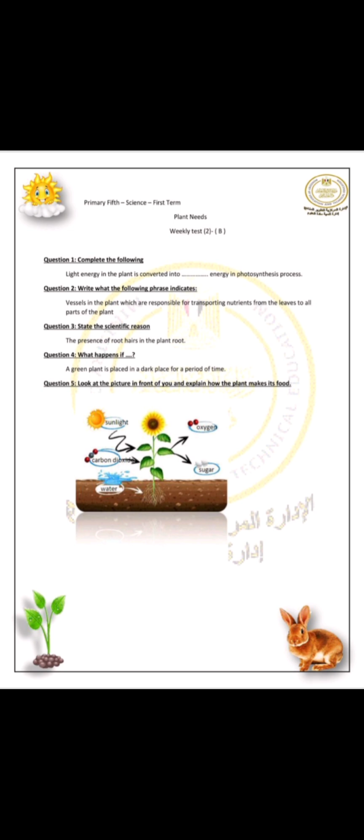Write what the following phrases indicate. Vessels in the plant which are responsible for transporting nutrients from the leaves to all parts of the plant, from up to down. That is the phloem.